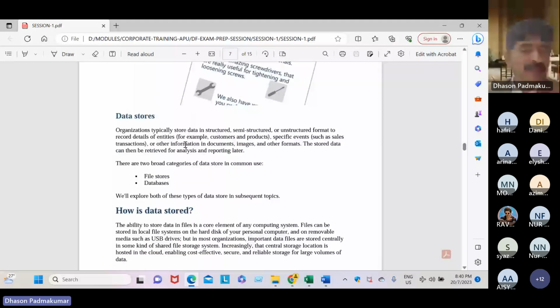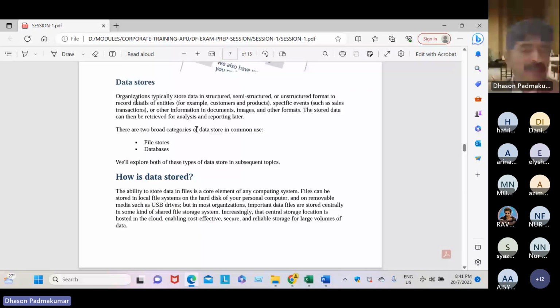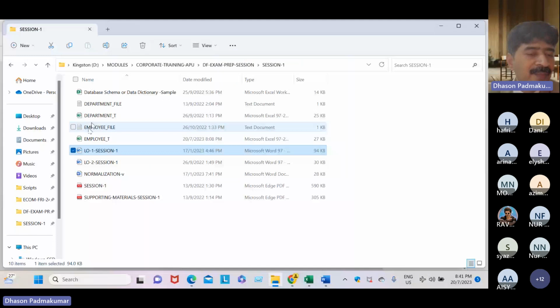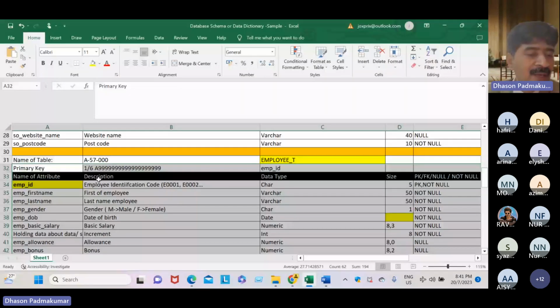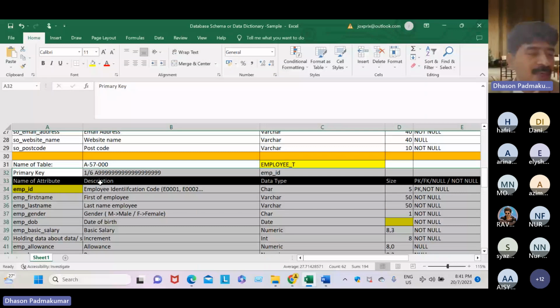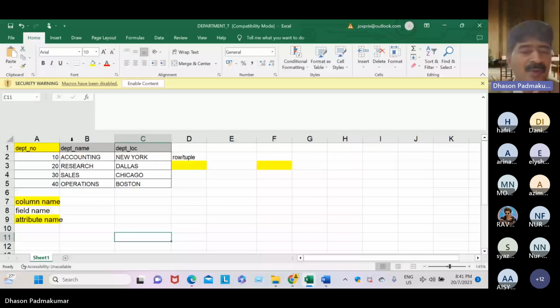So data can be stored, dear students, in two ways. In the past, data was stored in file format. A simple example: 1960s, data was stored like this. See, the same data, dear student. I would like to show you the best example.